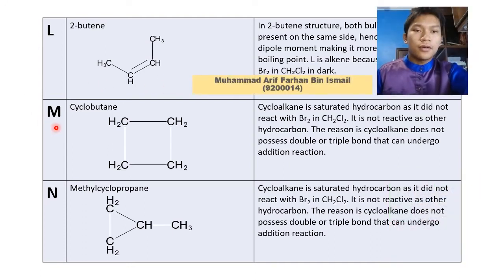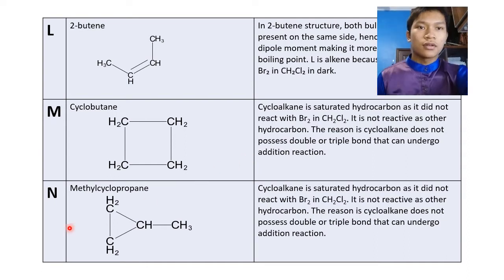The next hydrocarbon with molecular formula C4H8 is M, cyclobutane. Cyclobutane is a cycloalkane. Cycloalkane is a saturated hydrocarbon as it did not react with bromine in dichloromethane, CH2Cl2. It is not as reactive as other hydrocarbon. This is because cycloalkane does not possess double or triple bond that can undergo addition reaction.